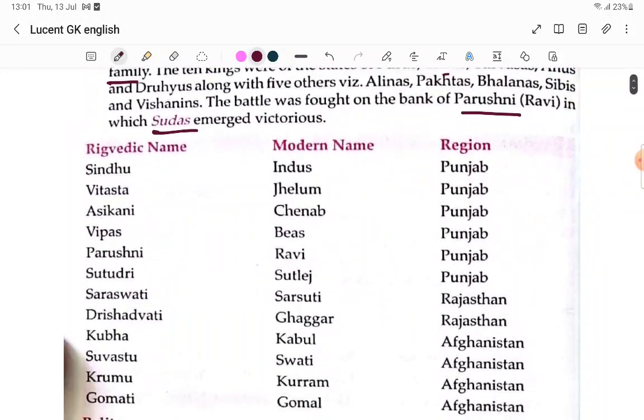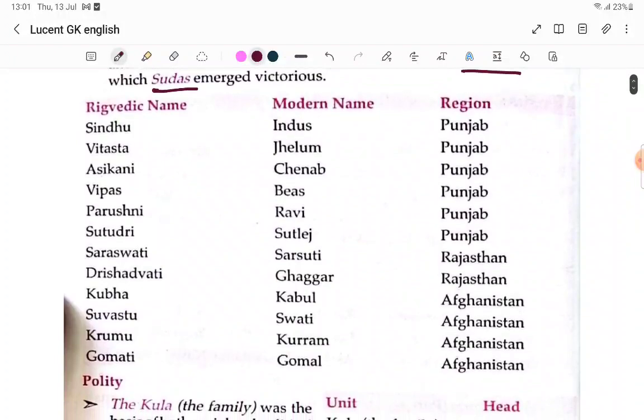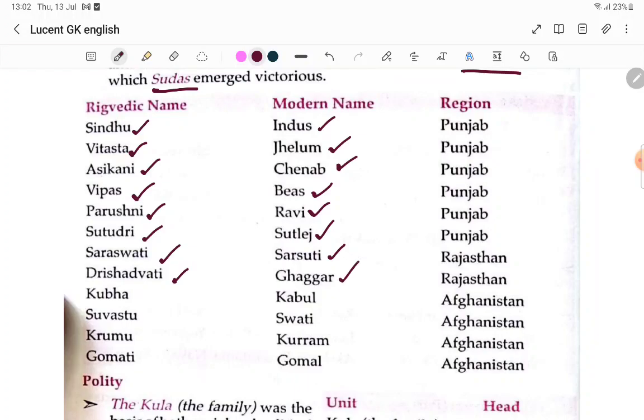Rigvedic name, modern name and region. Sindhu, Indus. Vitasta, Jhelum. Asikni, Chenab. Vipas, Beas. Purushni, Ravi. Sutudri, Sutlej. Saraswati, Sarsuti. Drishadvati, Ghaggar. Gomati, Gomal. This much is important.